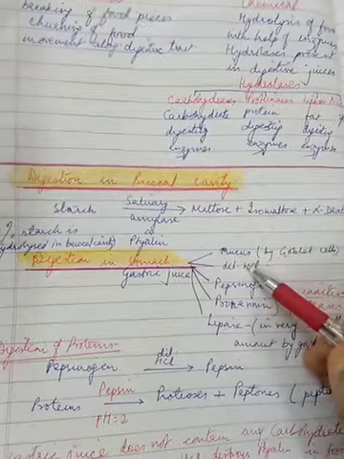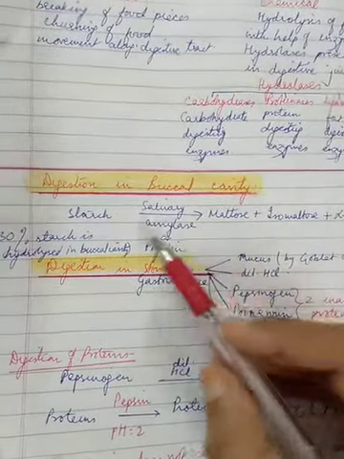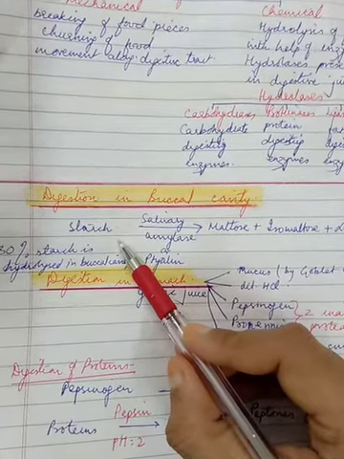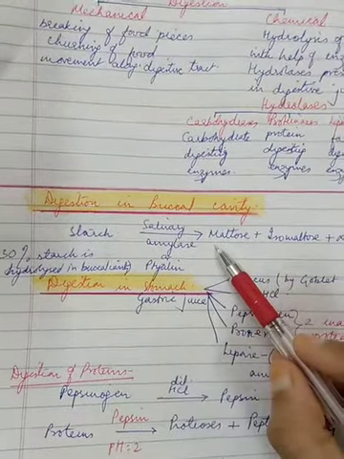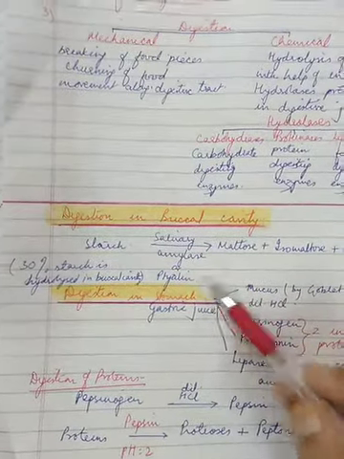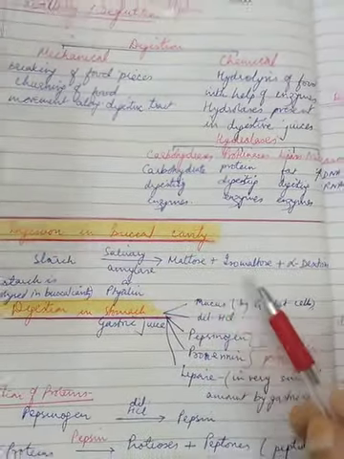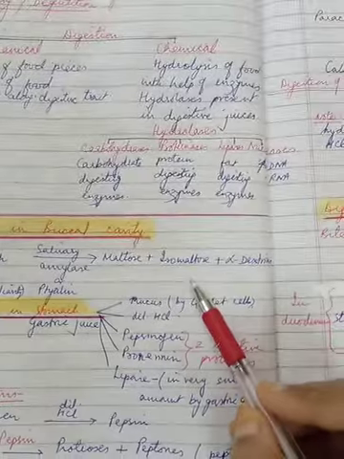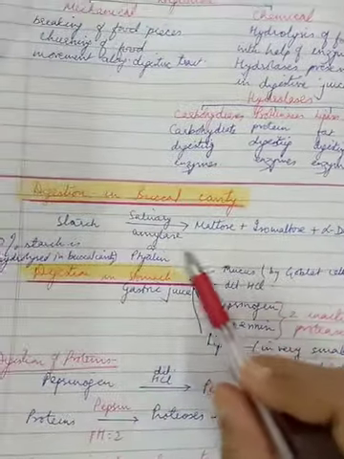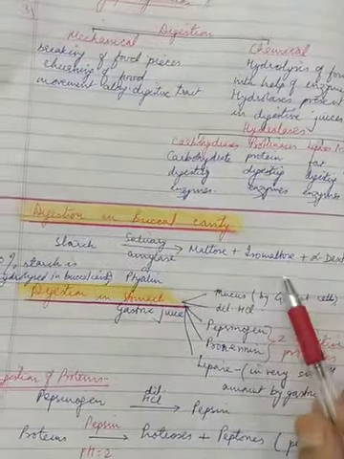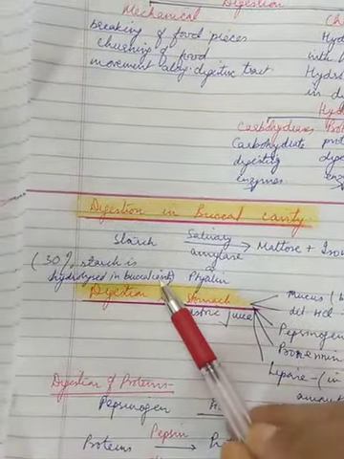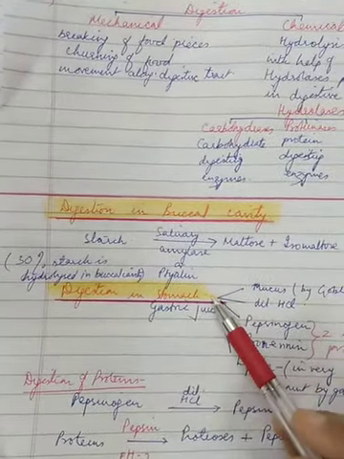Under chemical digestion, the first thing to see is that starch, which is an insoluble carbohydrate, is hydrolyzed by the action of salivary amylase or ptyalin into maltose plus isomaltose and alpha dextrins. So this is the first reaction that takes place in the mouth. And as I said, 30% of the starch is hydrolyzed in the buccal cavity.